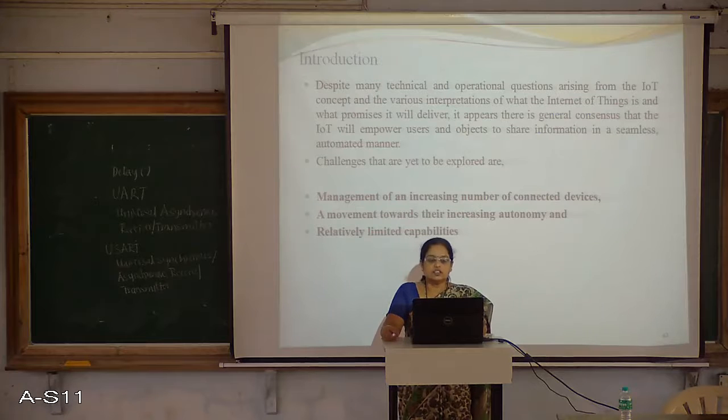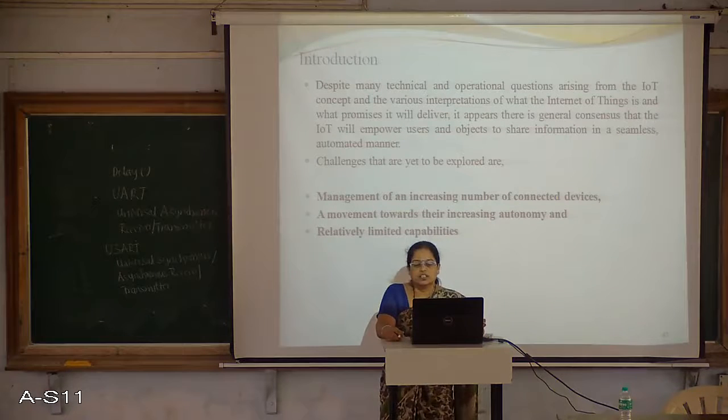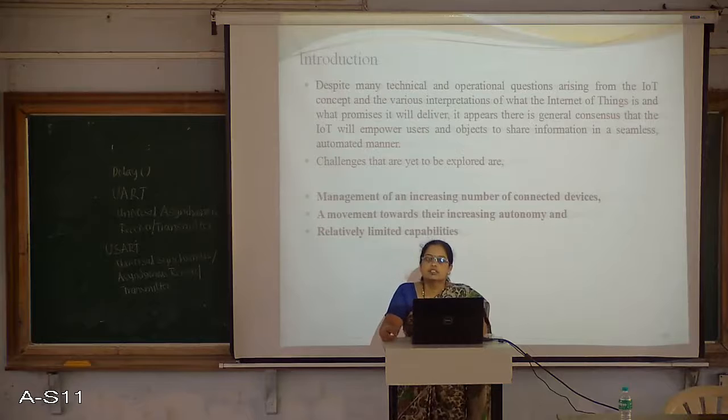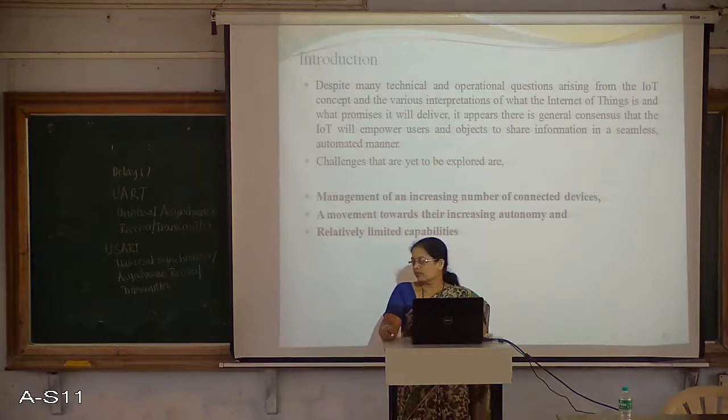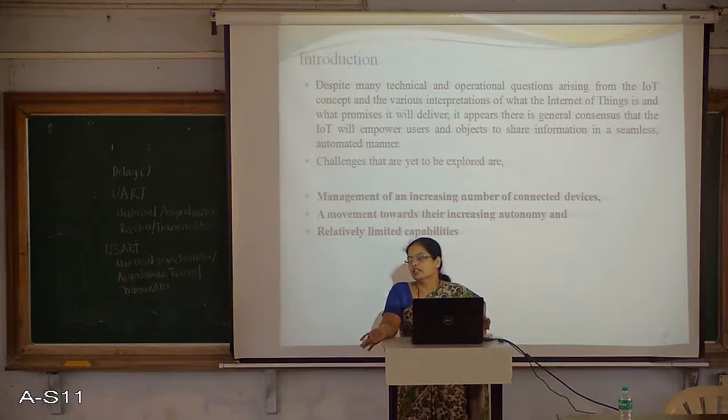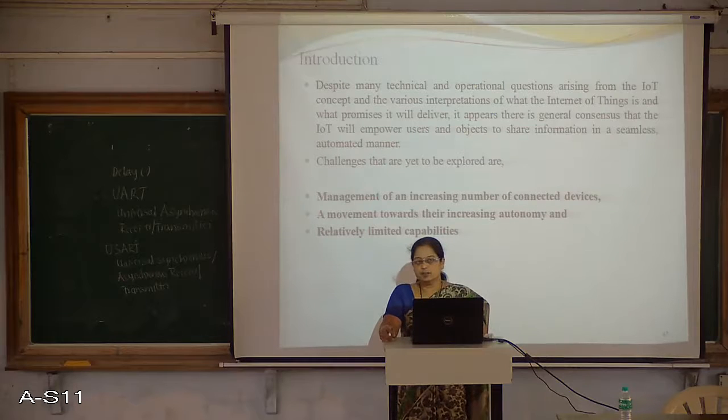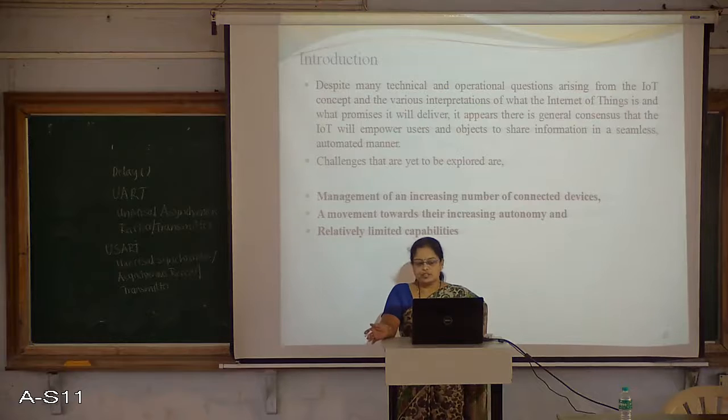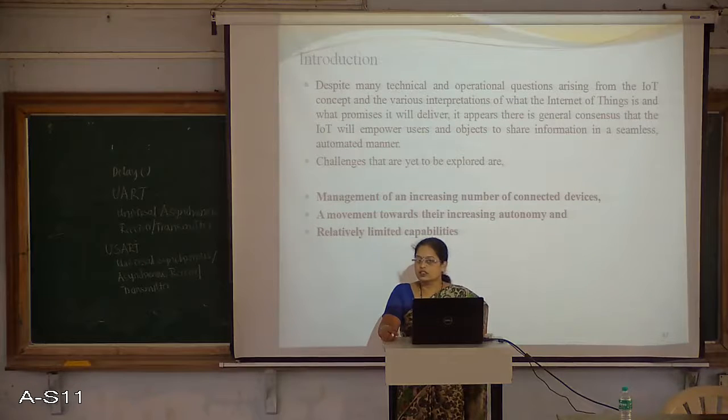And the next reason for the difficulty in managing IoT applications is the movement towards increasing autonomy. Every object needs to operate independently, even though it is connected to the network, and its operation is independent. So a lot of autonomy is given to the systems. That is one more reason why IoT applications are becoming challenging.